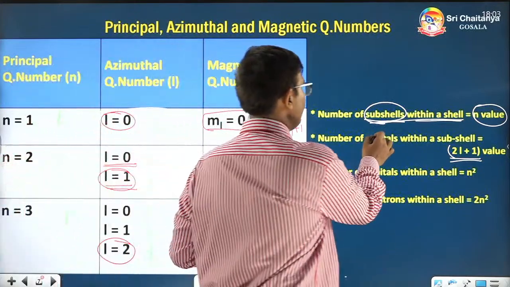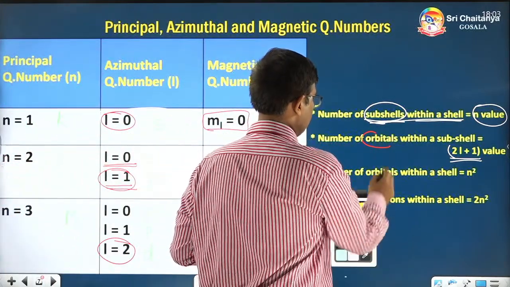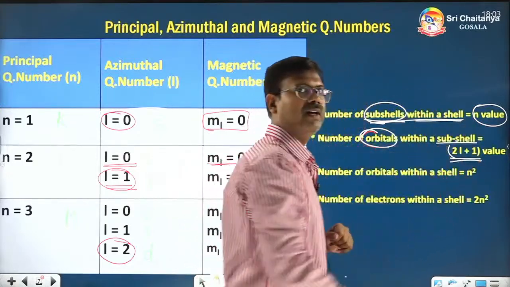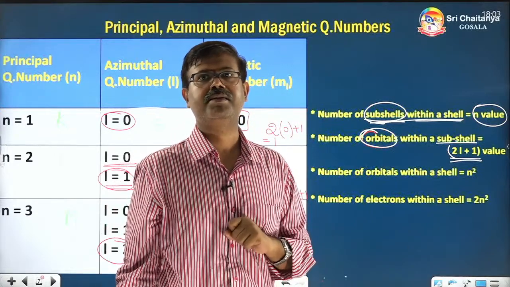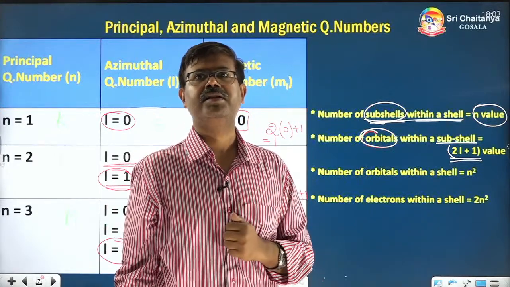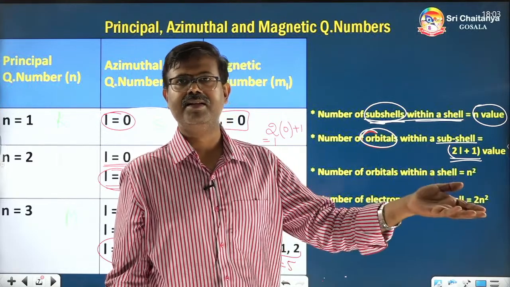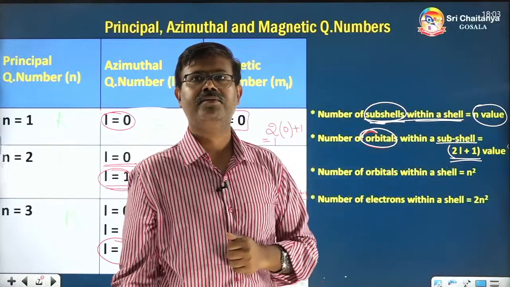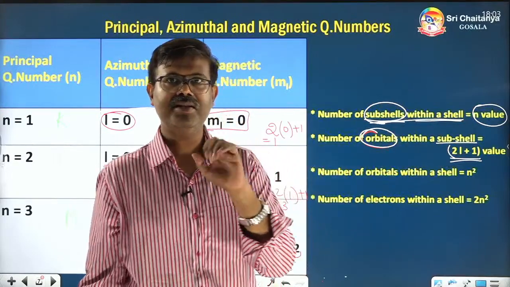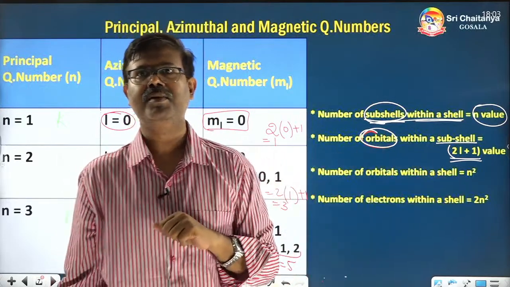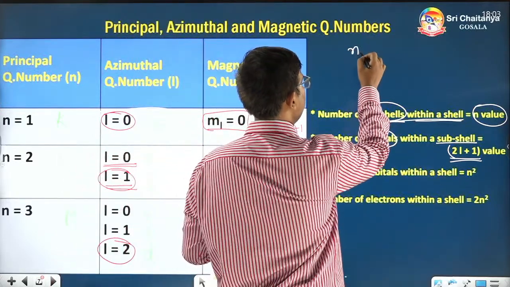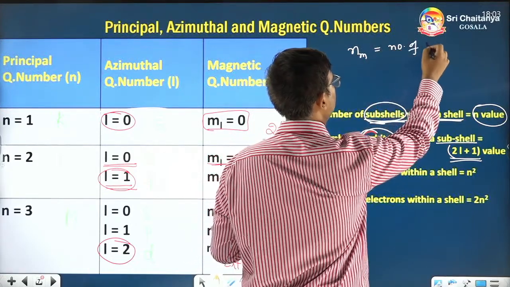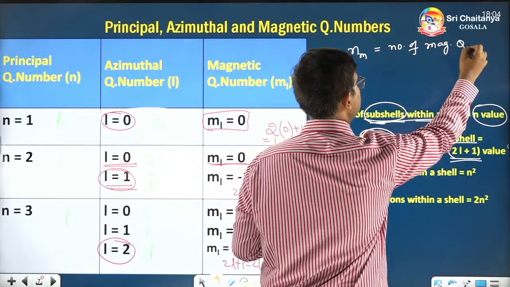So the number of orbitals within a subshell is 2L plus 1. Remember this formula. Sometimes direct questions are asked. In fact, in the recent NEET exam, on the Sunday exam, one question was asked on this. The question was framed like this. They have given Nm, the number of magnetic quantum numbers.